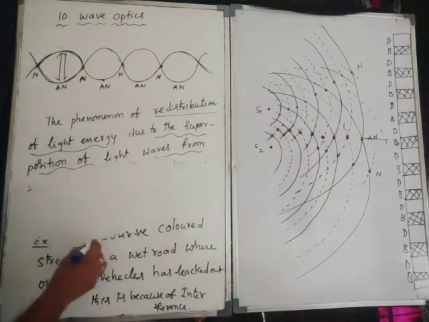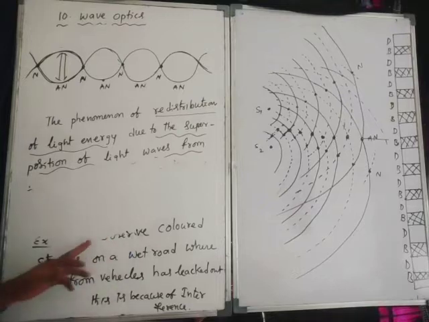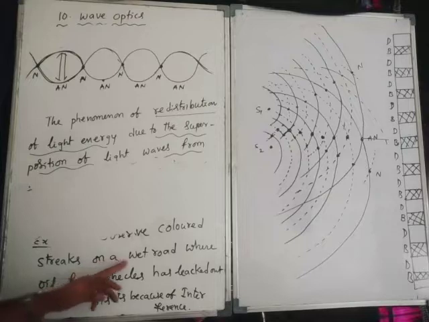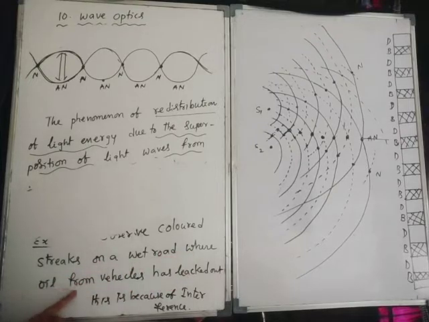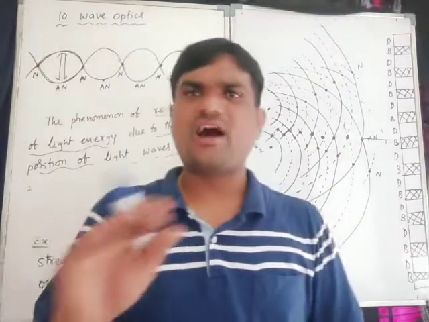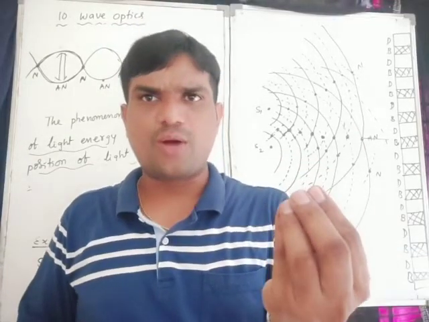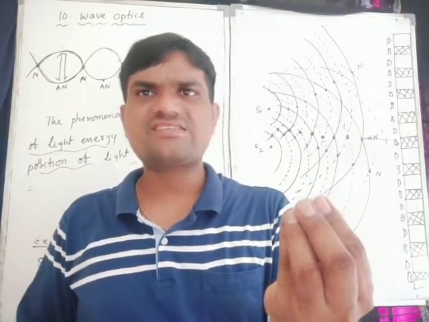Now an example we observe here: colored streaks on a wet road where oil from vehicles has leaked out. This is because of interference of light. Yes or no? For example, on a wet road some oil drops fall.